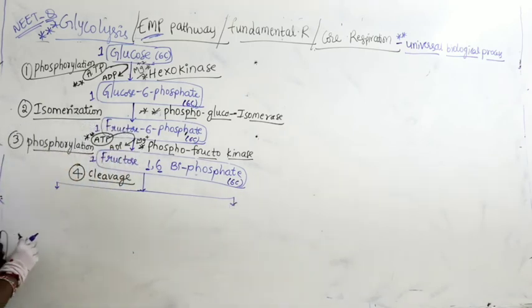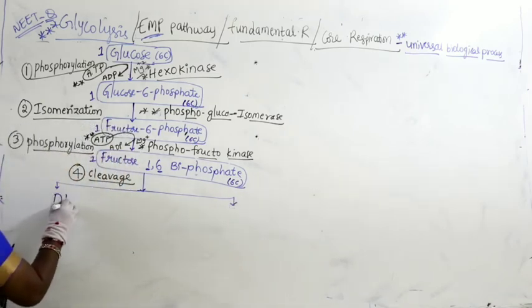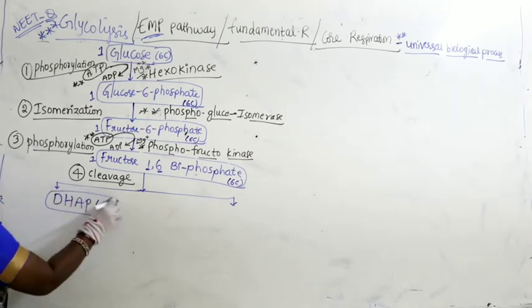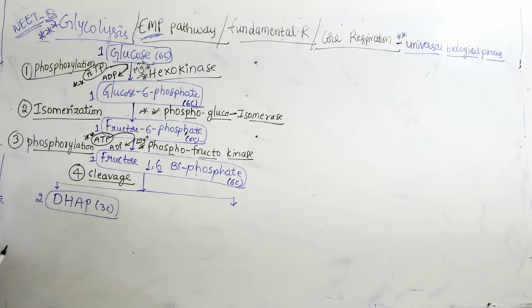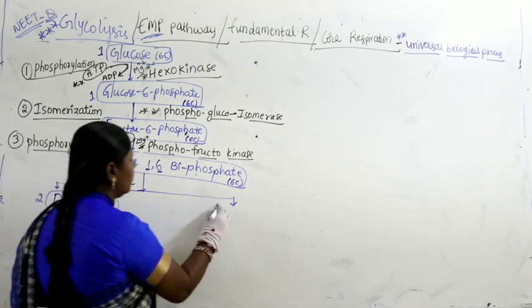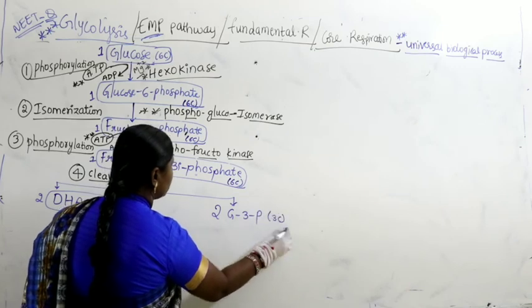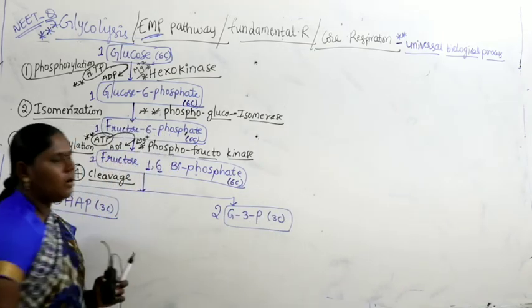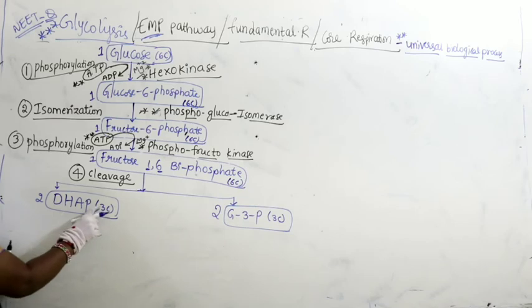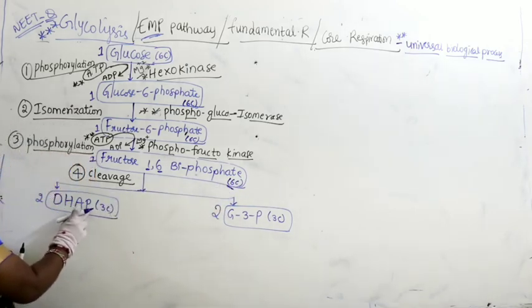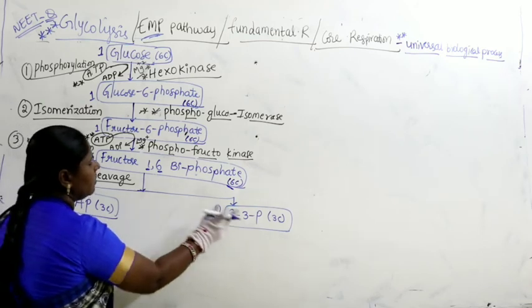One is nothing but DHAP, having 3 carbons, 2 molecules, and the other compound is nothing but G3P, having 3 carbons. Okay, this is also triose. So 6 carbons splits into 3 carbon triose sugars here, right.